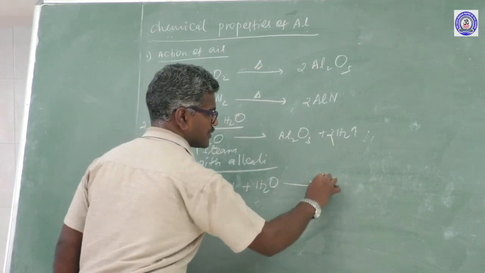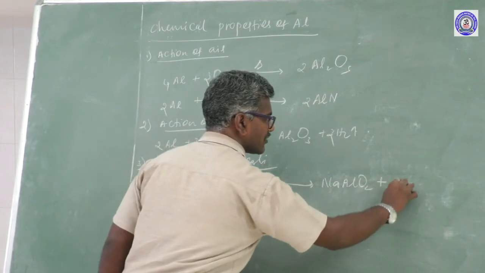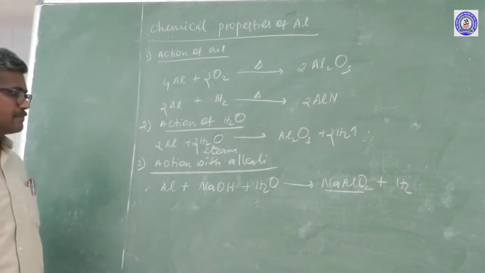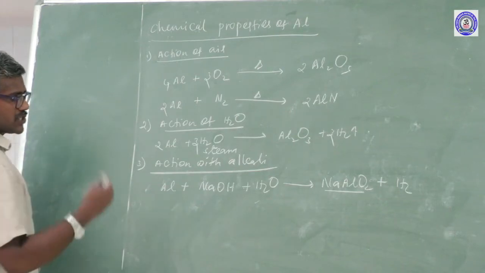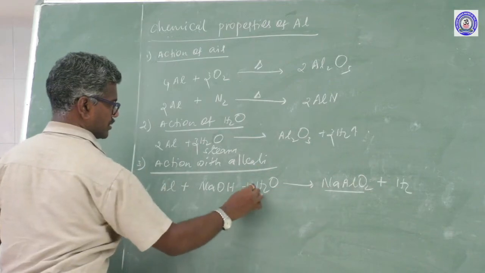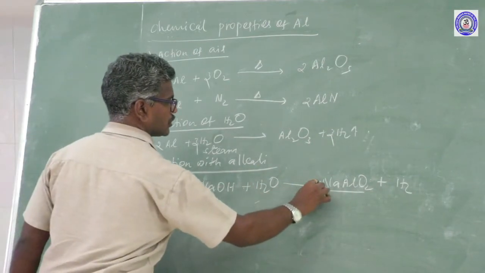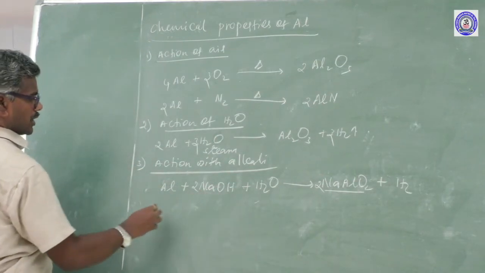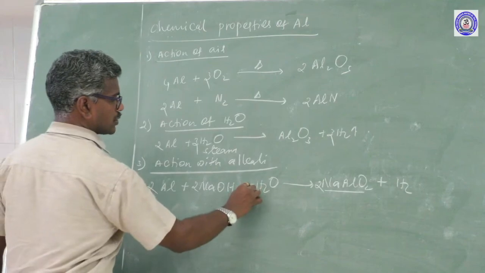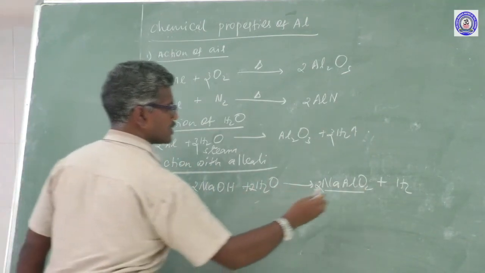To form NaAlO2 and the liberation of hydrogen. This is named sodium meta-aluminate. Balance the equation. Here 2 hydrogen, 2 oxygen, 2 hydrogen. Here 2 sodium, so aluminum 2. Here 2 oxygen. Here also 2 oxygen. So totally it is 4 oxygen. How many hydrogen?